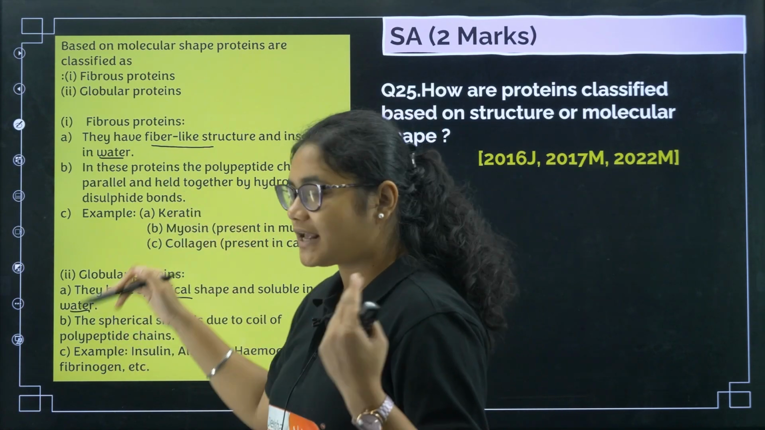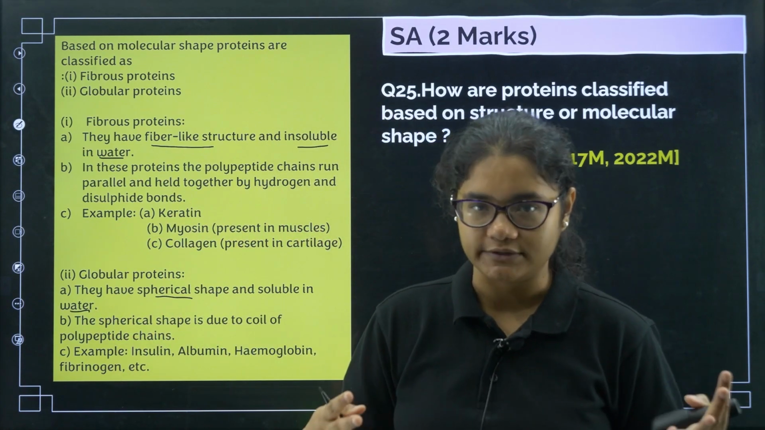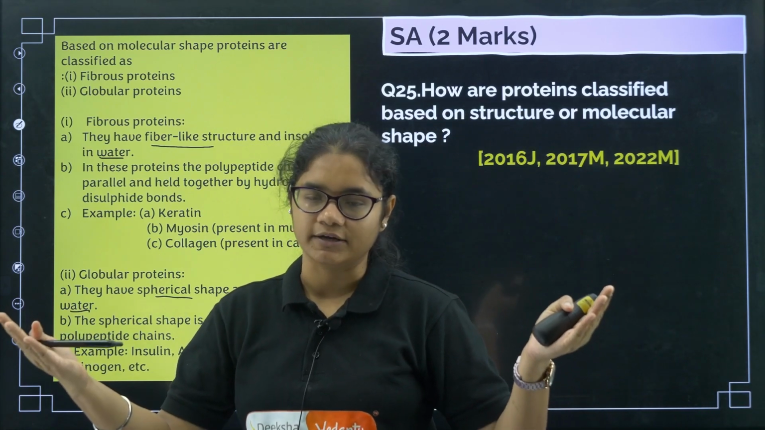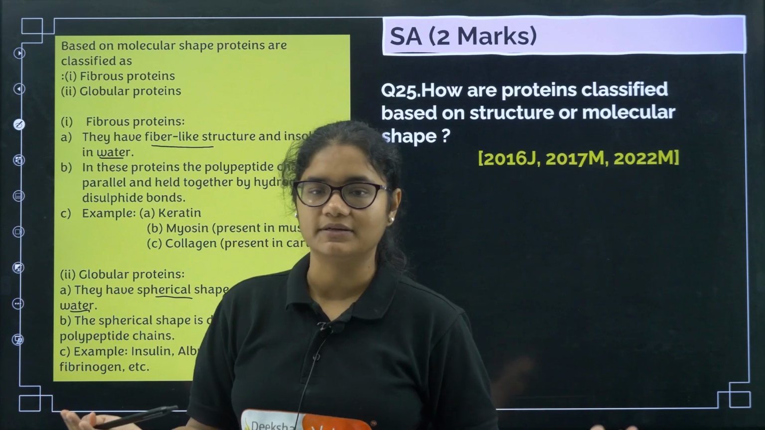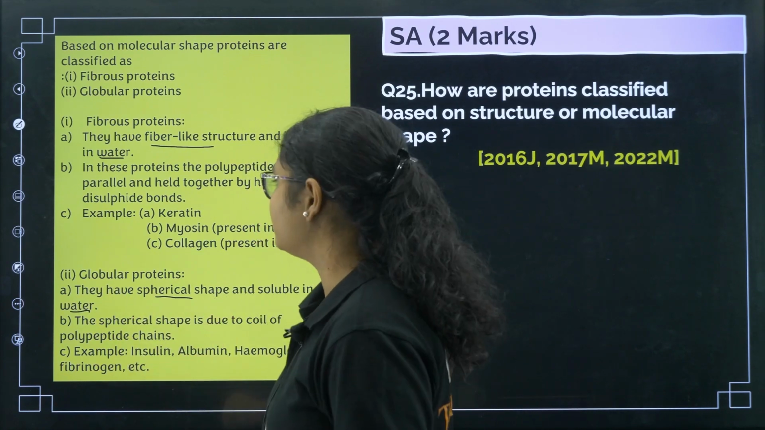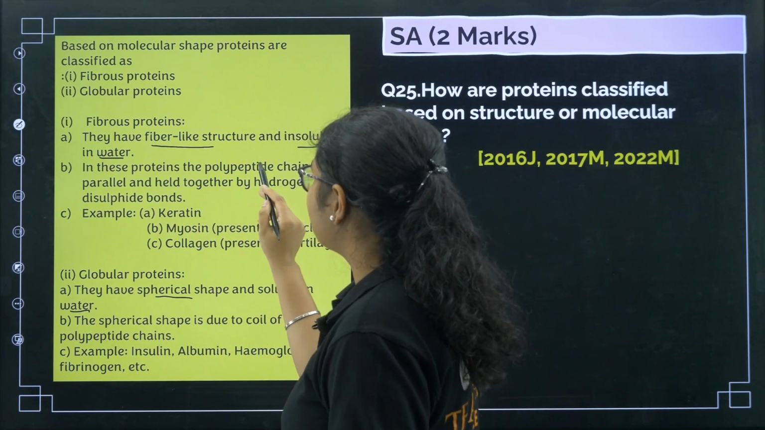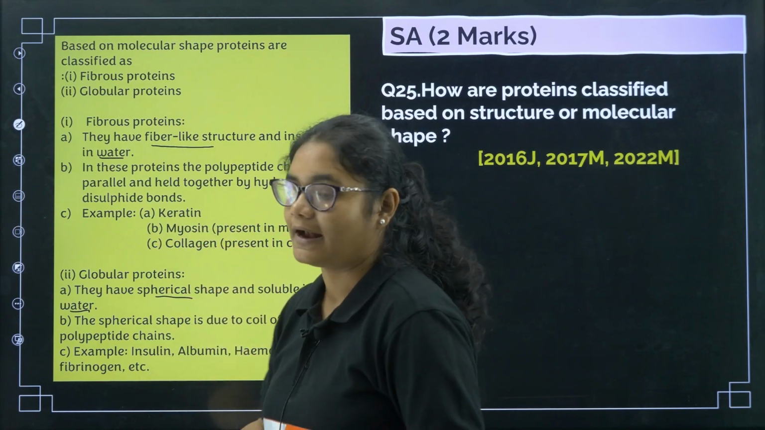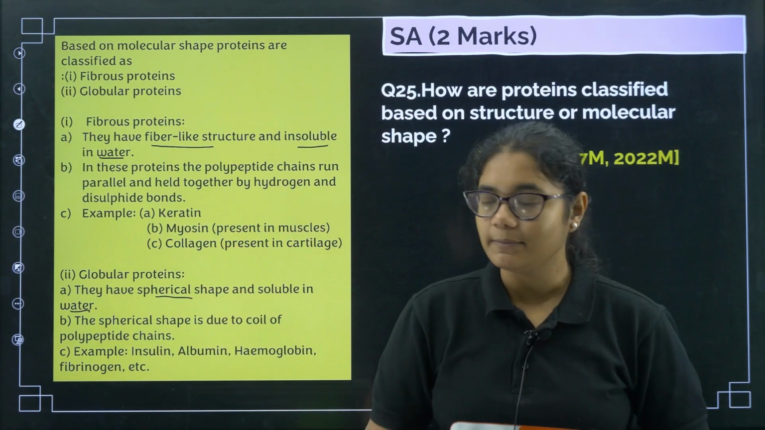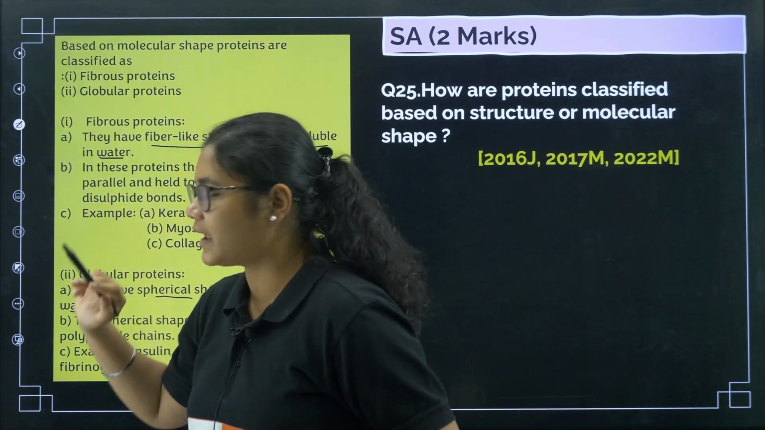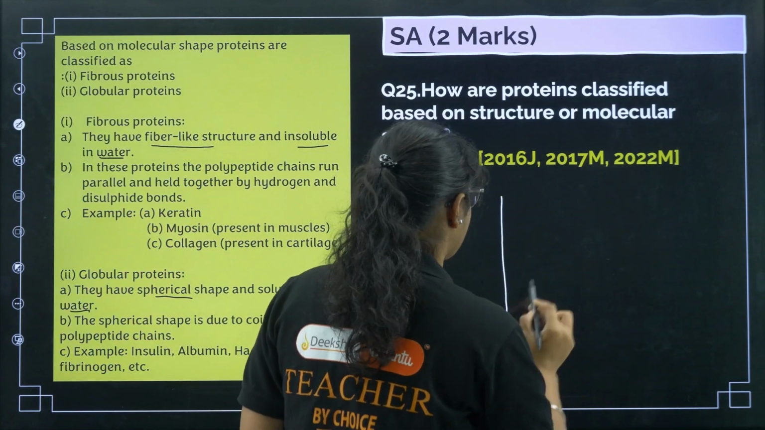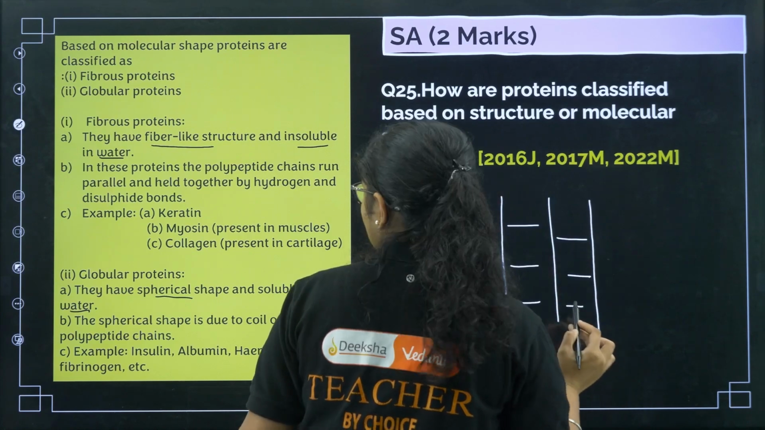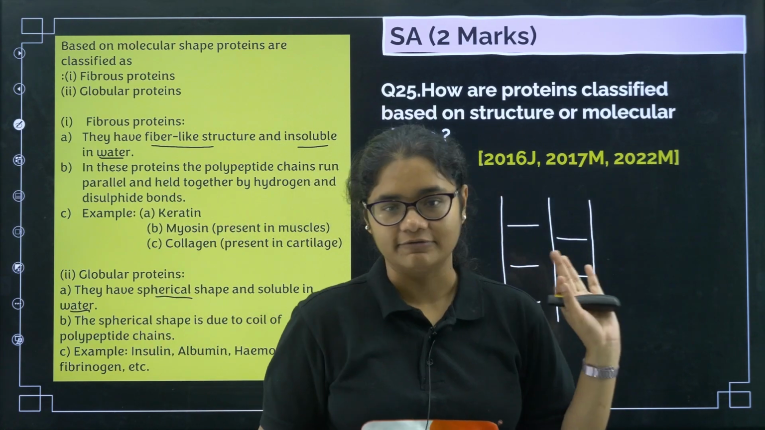This question can also be asked as points of difference, so you should know how to write it. First point, fibrous structure, spherical structure, soluble, insoluble. So fibrous is insoluble, globular is soluble. Next, in these proteins, the polypeptide chains run parallel to each other and are held together by which type of bonds? Hydrogen bonds and disulfide bonds.